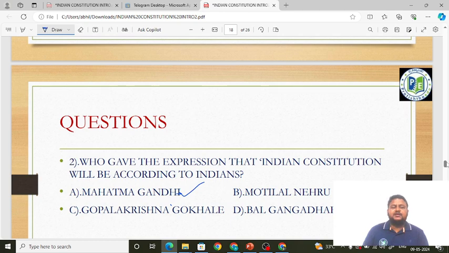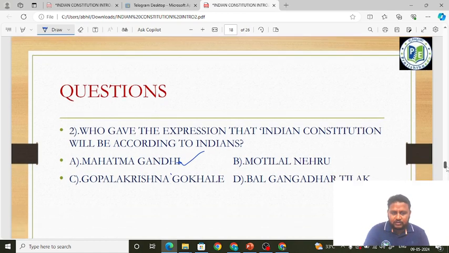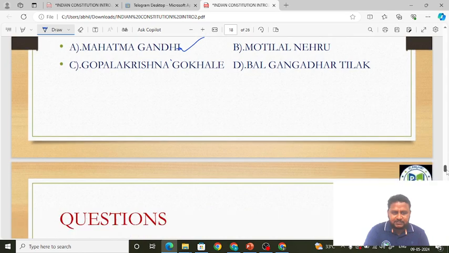Another important fact is that Mahatma Gandhi considered Gopal Krishna Gokhale as his political guru. Why he considered that, we are going to discuss in detail when we learn the Indian national movement. Mahatma Gandhi said these words: Indian Constitution will be according to the Indian. This is what I discussed when I was discussing the idea of Constituent Assembly. Remember, friends, whatever I discussed, POIQs have been asked from all those things. These are nothing but the POIQs.